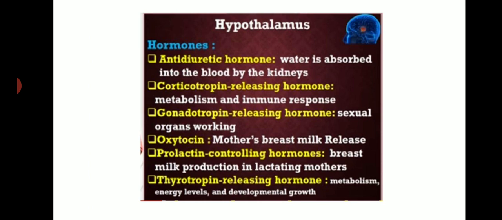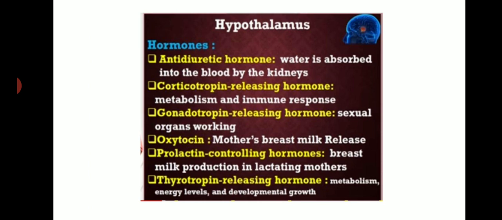So this is an interesting one. See, hypothalamus is like a headmistress. Okay, it is master of master gland. Pituitary gland is master gland. Hypothalamus is master of a master gland. That means it releases hormones and stimulates the pituitary gland to do the function.